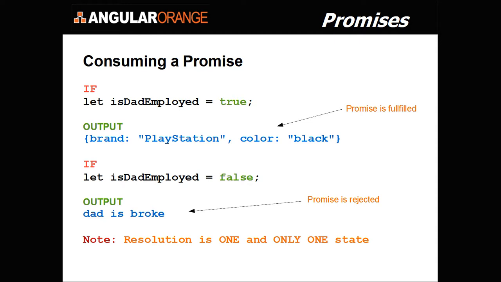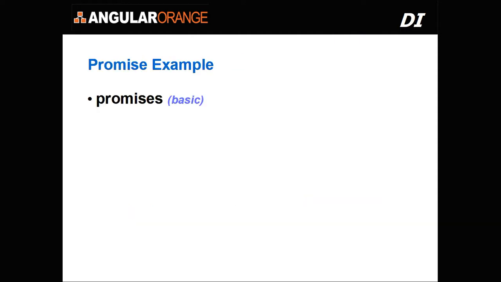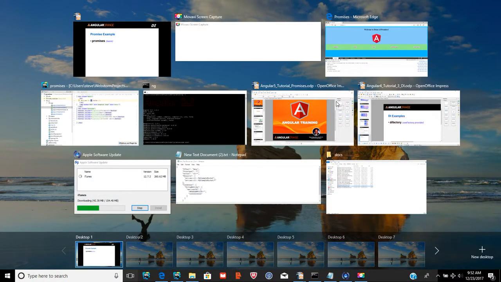If you're calling web services, use the HTTP client module, use the RxJS package to aggregate web service parallel results. There's a lot of things you can do. Okay, so let's look at the basic example of a promise, which might demonstrate some of this.